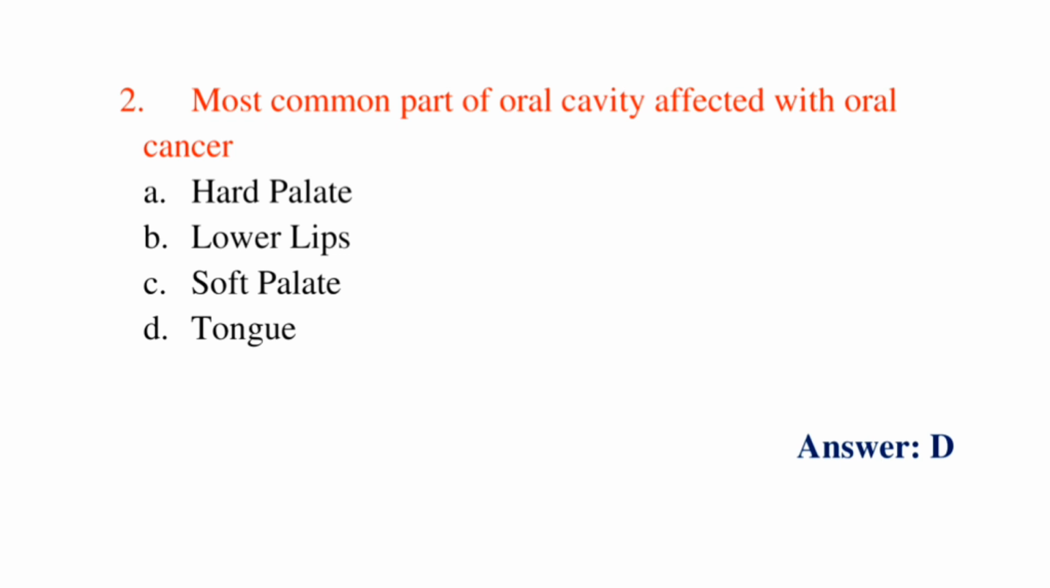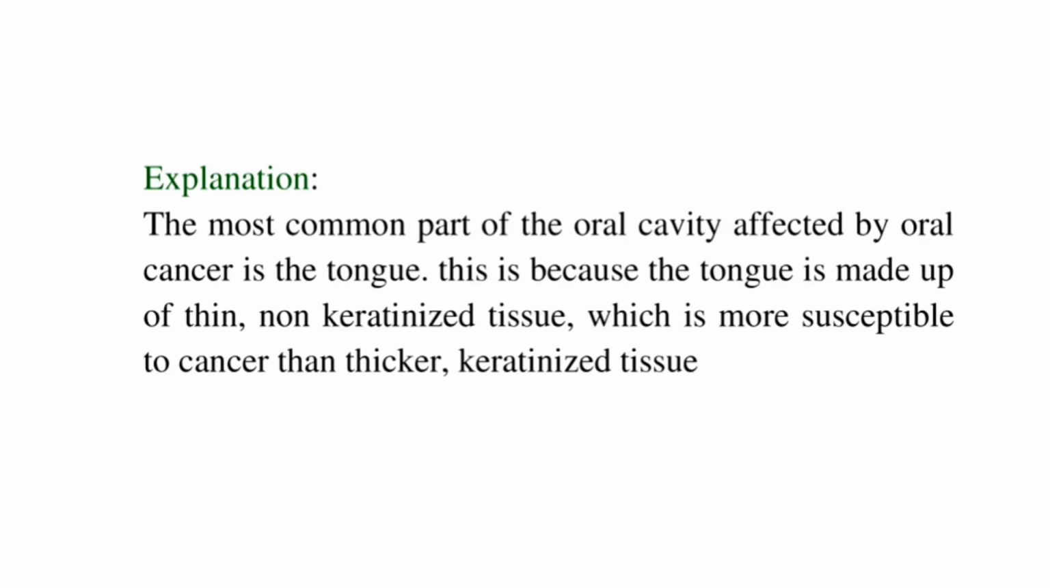Then you can see the next question. And here you can see the reason for this. Already we learned here the most common part of oral cavity affected by oral cancer is tongue. And the reason for it is that the tongue is made up of thin and non-keratinized tissue, and this tissue is more susceptible to cancer.